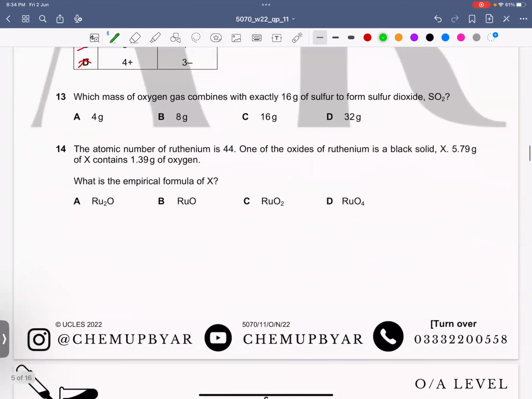Now question number 13. Which mass of oxygen gas combines exactly with 16 grams of sulfur to produce SO2? Okay. So in SO2, the AR of sulfur is 32, right? And there is one molecule of oxygen whose MR is 32 as well. So 32 grams of sulfur is joined with 32 grams of oxygen. So if there is 16 grams of sulfur, then there must be 16 grams of oxygen as well. This makes A, B, and D wrong, and C is your correct answer.